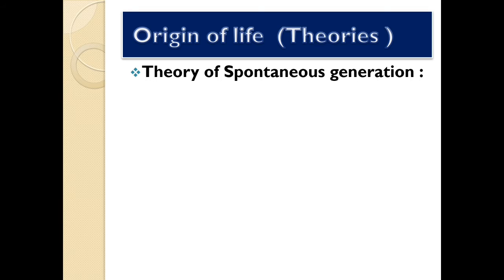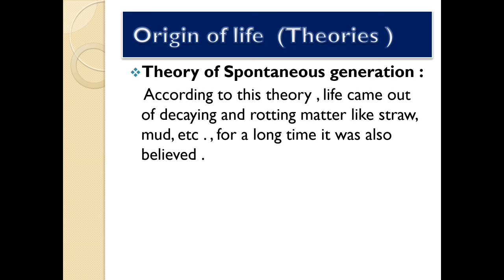Then the second theory is the theory of spontaneous generation. According to this theory, life came out of decaying and rotting matter like straw, mud, etc. For a long time, it was also believed.